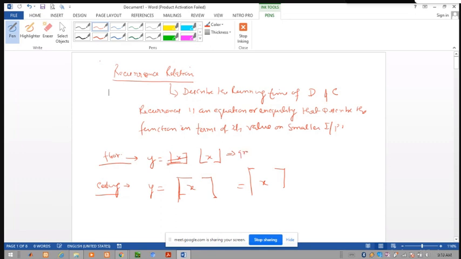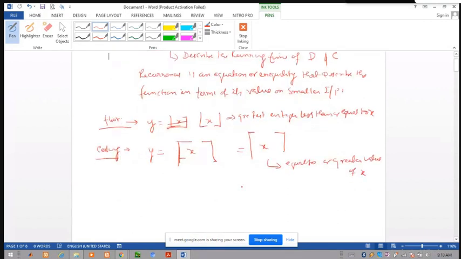And the ceiling of x is the smallest integer that is equal to or greater than the value of x.